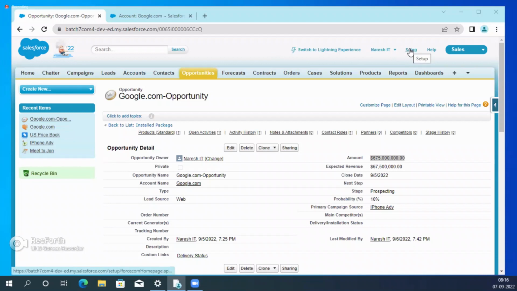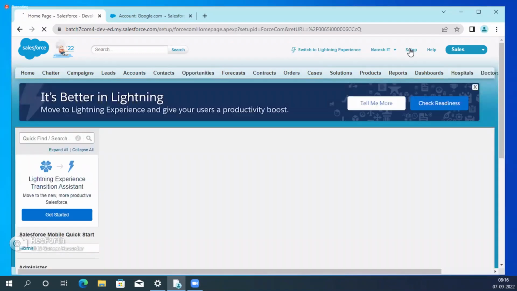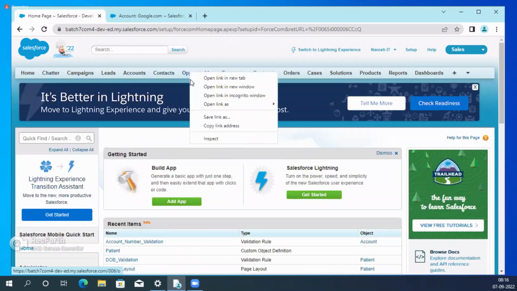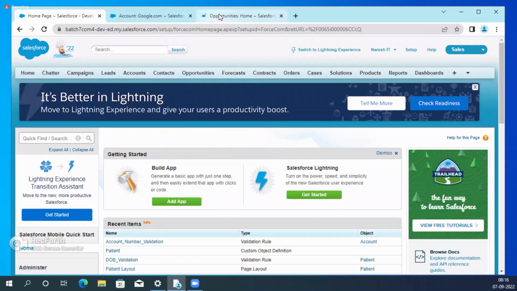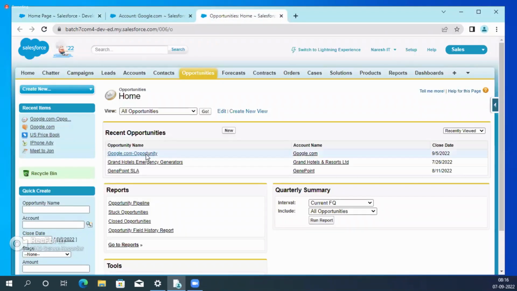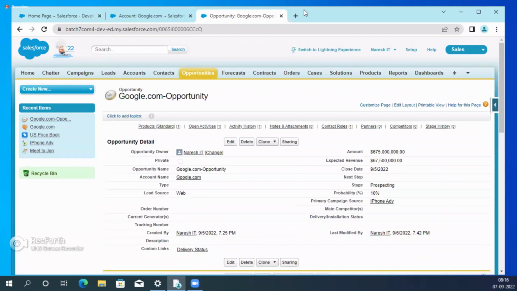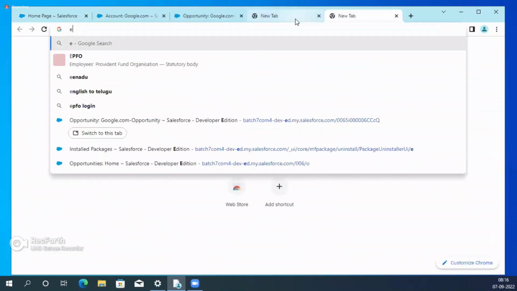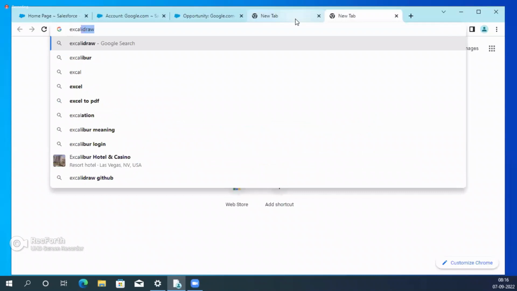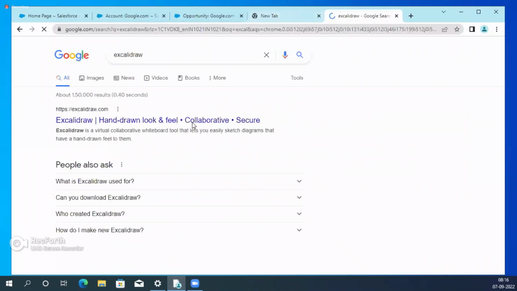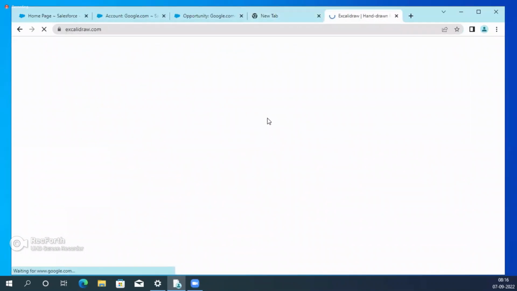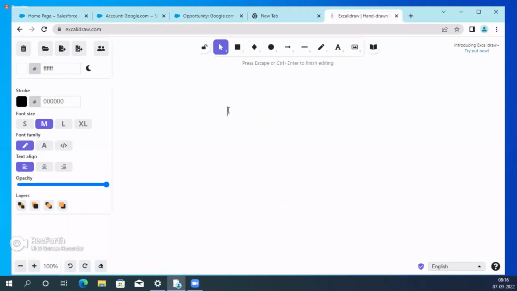For that purpose, we have an option in Setup called feed tracking.